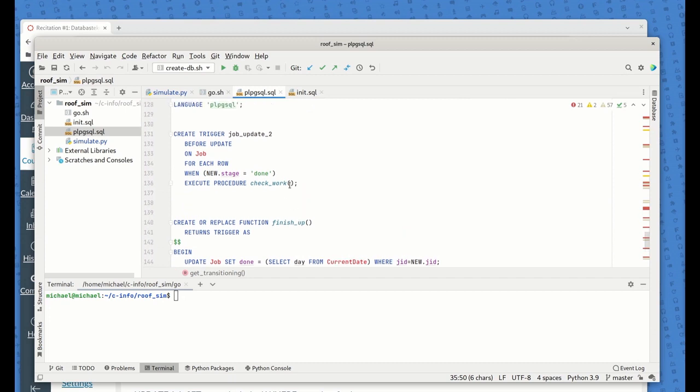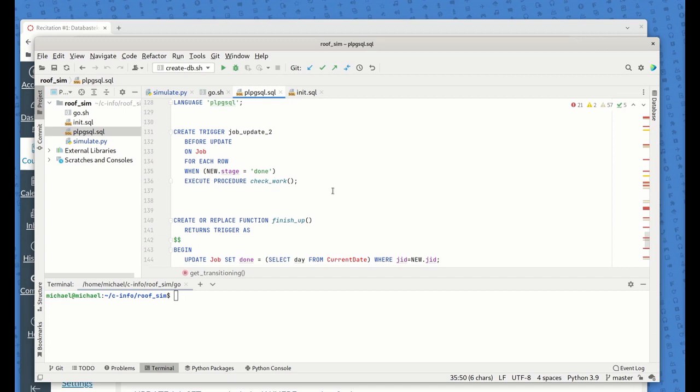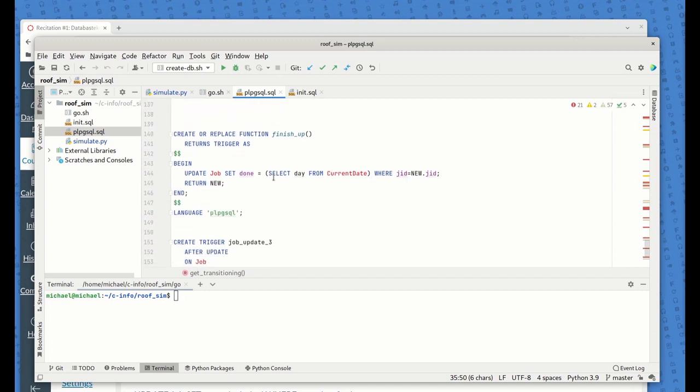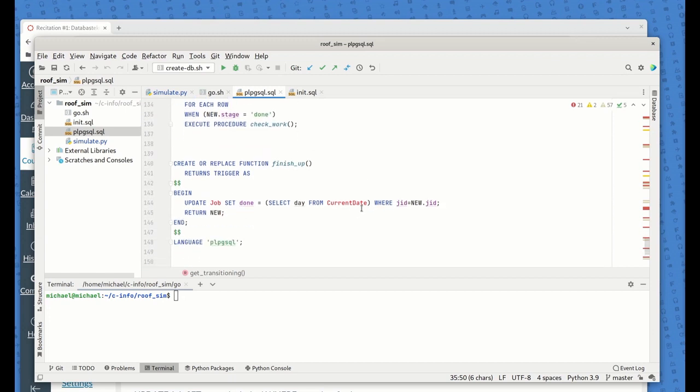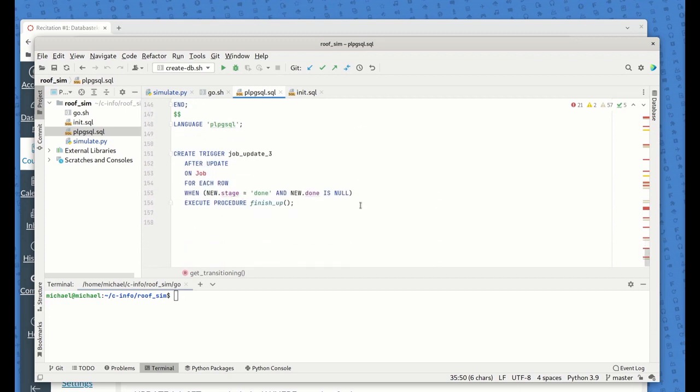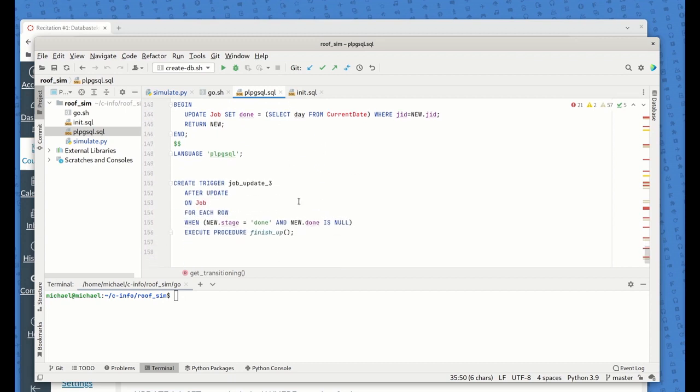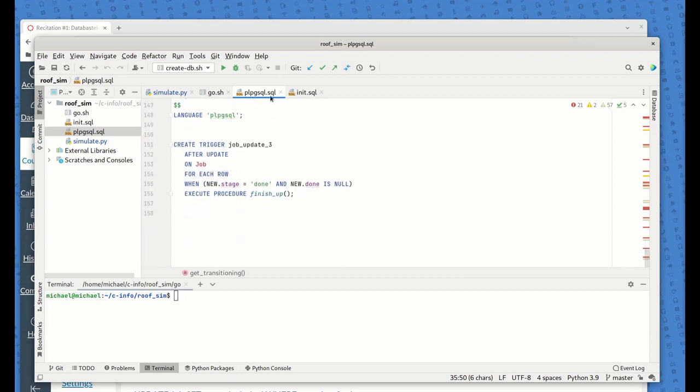And then the final thing here is that when it's done, we want to insert the done date, so the actual date of termination of the job. We want to insert that as it transitions to done. So when it transitions to done, we want to put that date on there. All right, so I hope that was clear. And then this one here says finish up. That's what these are doing. Okay, so that's all there is to it in terms of the active server-side SQL to get this achieved. Okay, let's just show it then.